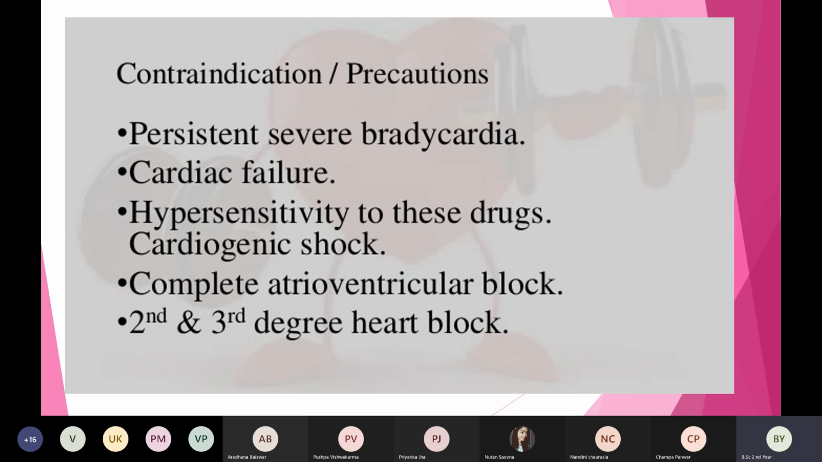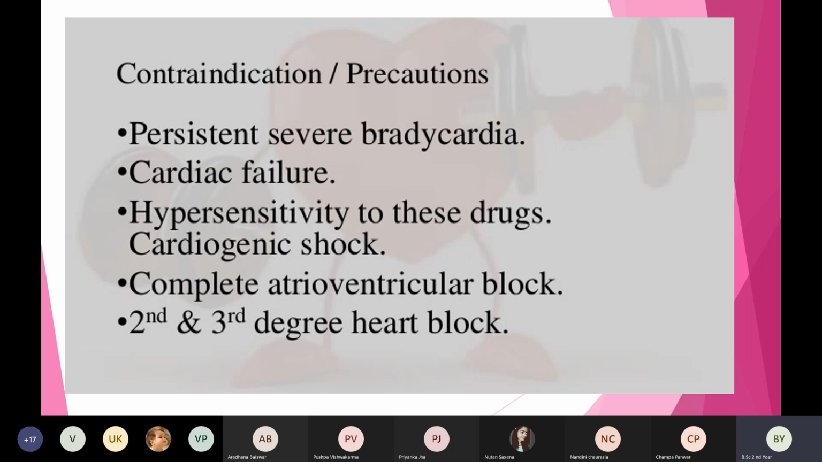Okay. Now coming to the contraindications, when we should take precautions. First, if the patient is suffering from any persistent severe bradycardia. Bradycardia, as I said, is when the pulse rate is less than the normal value. If the pulse rate is very low, or if you are not feeling the pulse, in such a condition we should not give an antiarrhythmic agent.